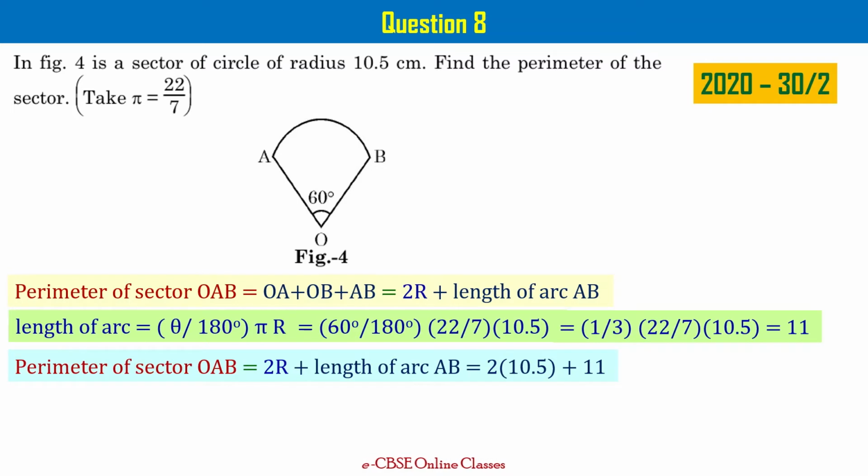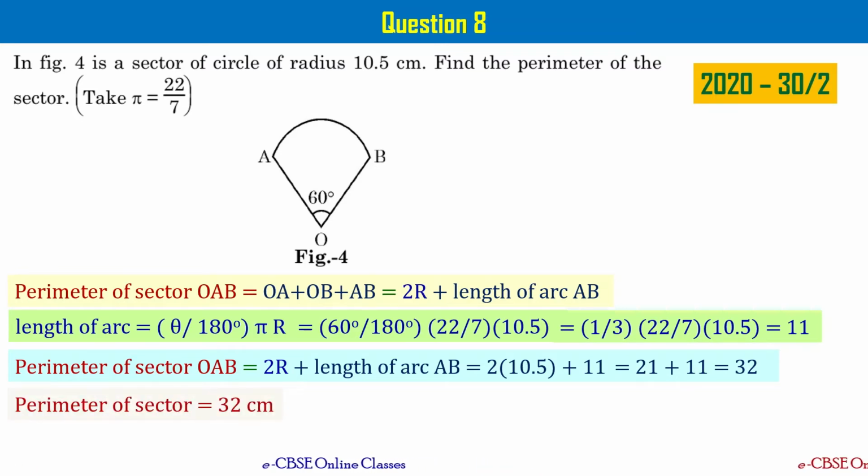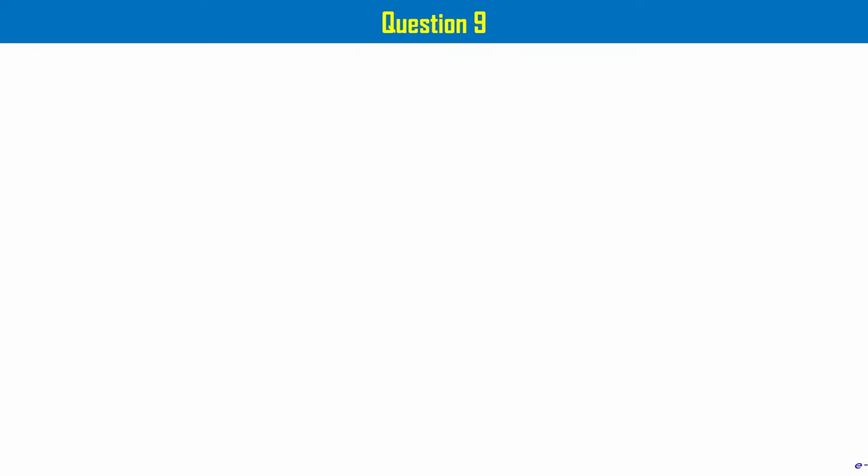Now perimeter of the sector can be written as 2 times radius, that is 2 times 10.5 plus length of arc, that is equal to 11, right? When you simplify this, you get 32 as the answer. So let me write, perimeter of the sector shown here is 32 centimeters. Please take a note of this. Let's go to the next question, that is question number 9.